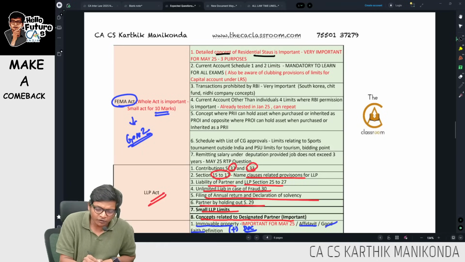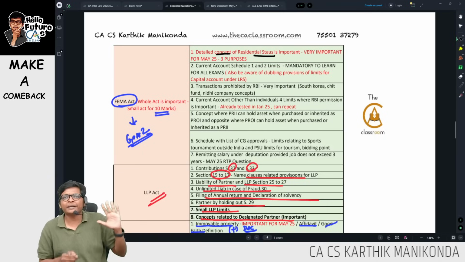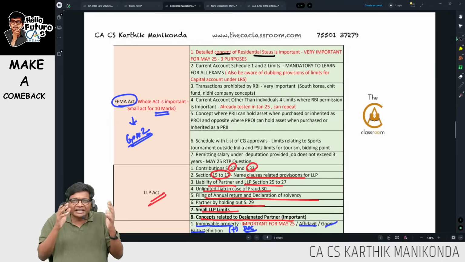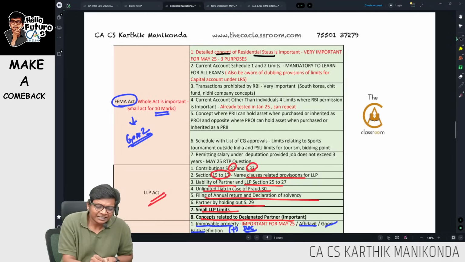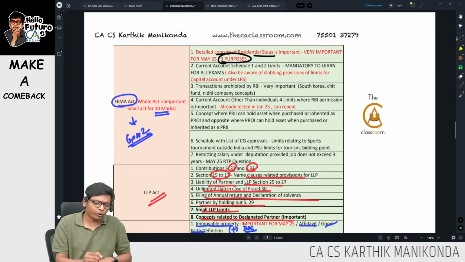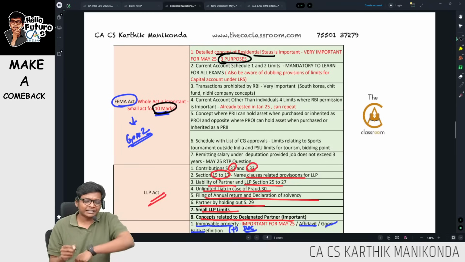Detailed concept of residential status. Don't skip anything in residential status, because it's cumulative learning. Learn everything. Give importance to those 3 purpose points. 10 marks, definitely it will come.